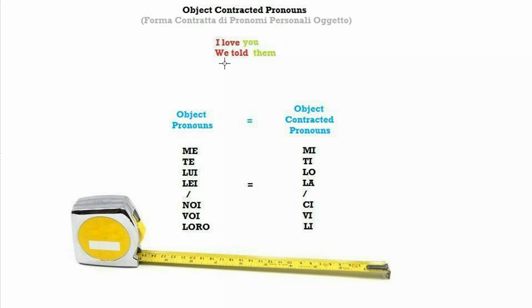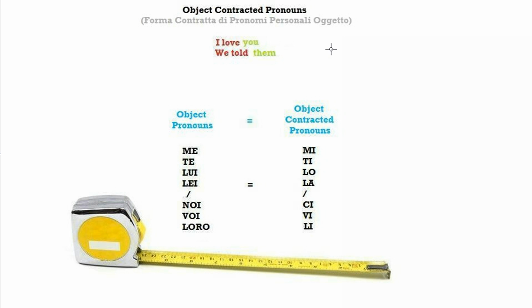Of course, you don't say we told they, because they is the subject version of the personal pronoun that you see here. Them is the object version. I recommend you go and watch the video on personal pronouns, but in a nutshell, object pronouns are me, te, lui, lei, noi, voi, loro.